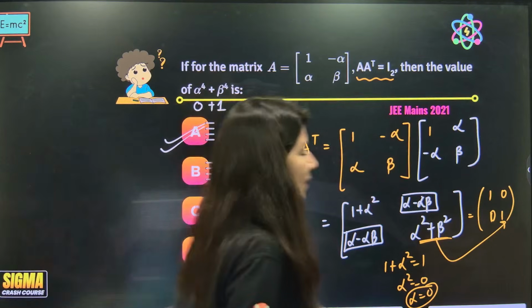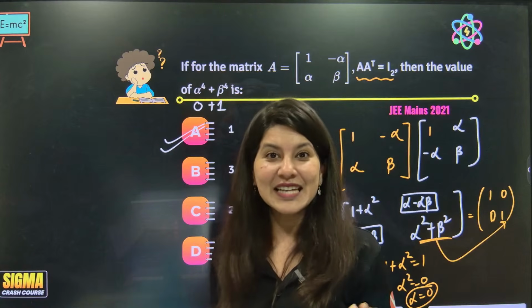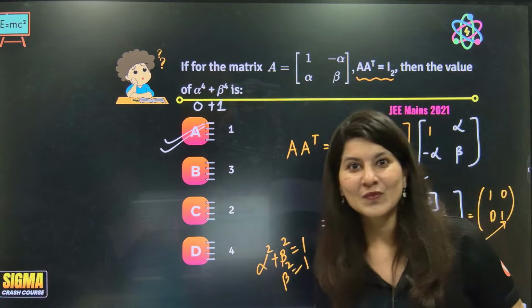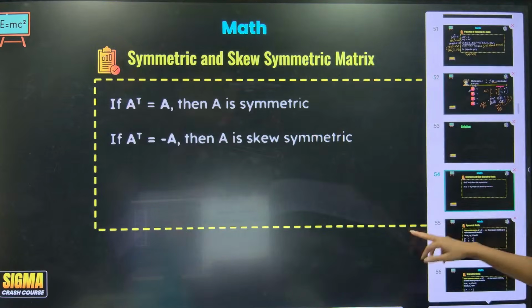JEE Main 2021, what are you doing? JEE Main 2021, NTA has dropped some level because of COVID-19. What do you think about it? Anyway.